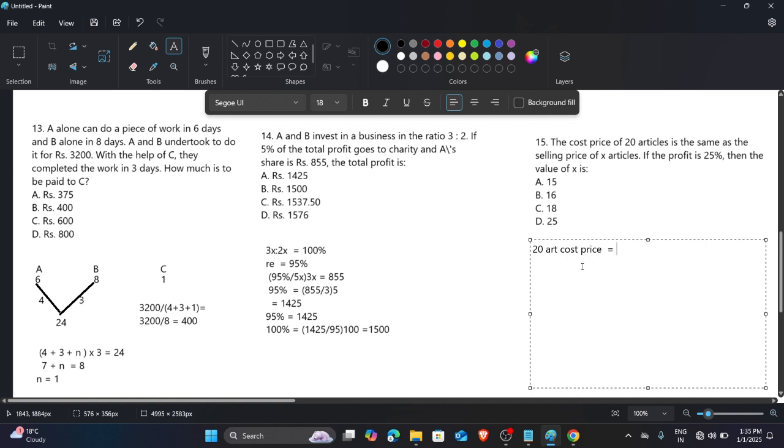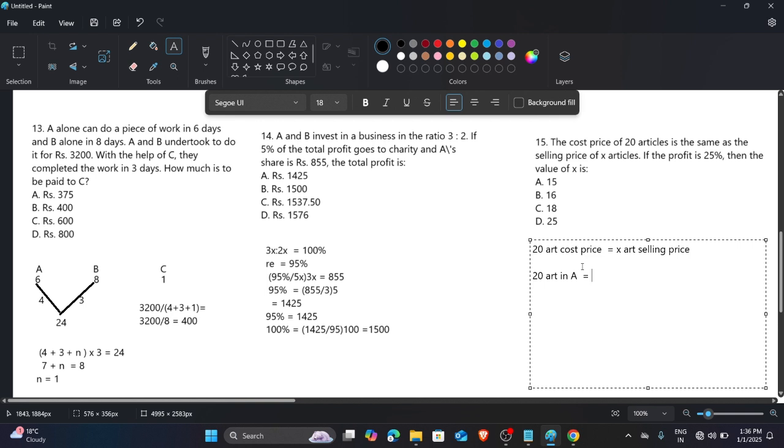The cost price of 20 articles is equal to the selling price of X articles. If the profit is 25%, then the value of X is? So if the profit is 25%, what does it mean? Suppose they buy 20 items in X amount. No, X is already in the question, so we take A amount. They get the 20 articles in, suppose, A amount. Now they sell it.